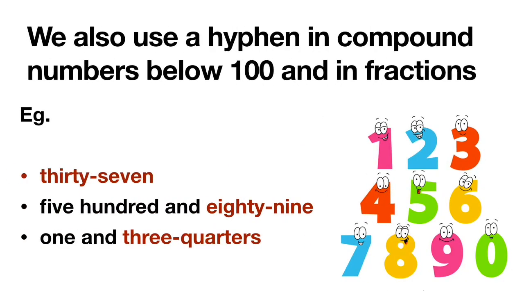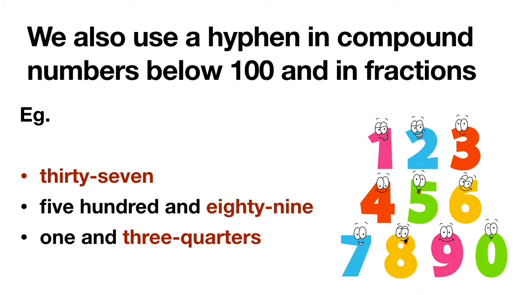Here is another instance where hyphens are used. We can use a hyphen in compound numbers below 100 and in fractions. $589. Now do not get me wrong.